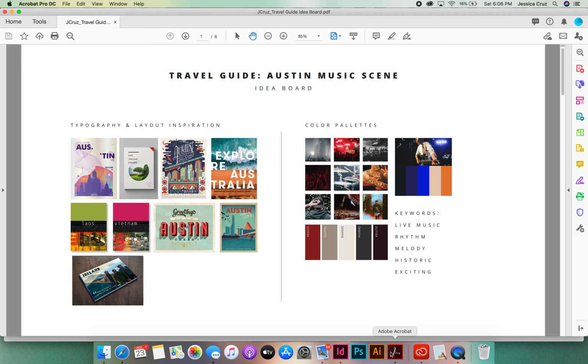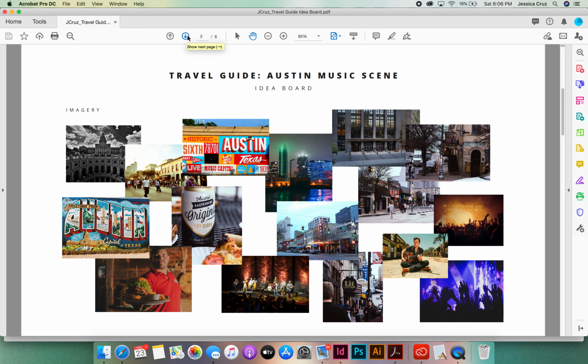So I started out with my idea boards like usual. I started with some typography and layout inspiration. Then I found some ideas for color palettes and found some keywords I could focus on while designing. Then I started to look at some imagery that I thought would be good to use for some of the topics I would be discussing in my project.